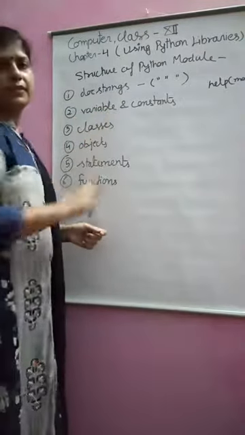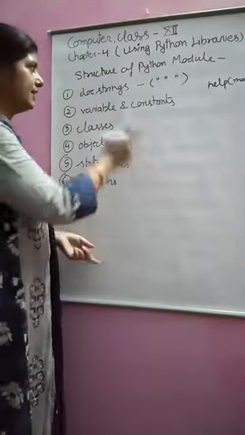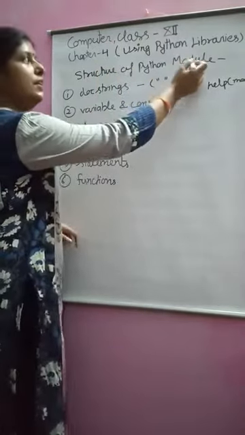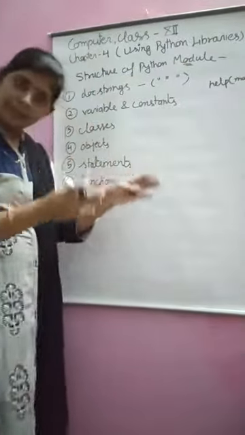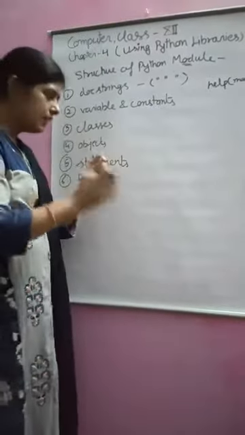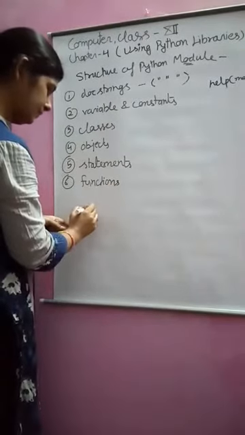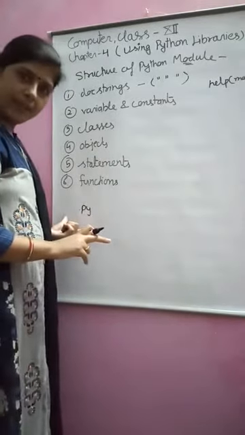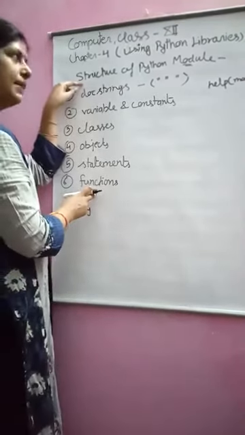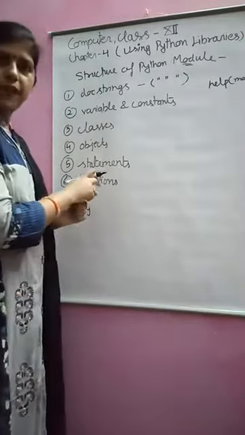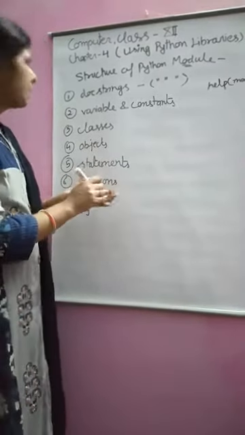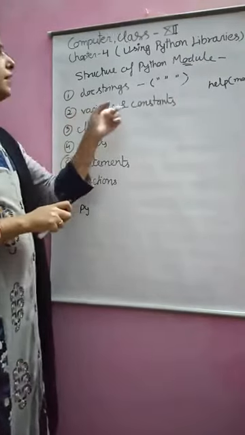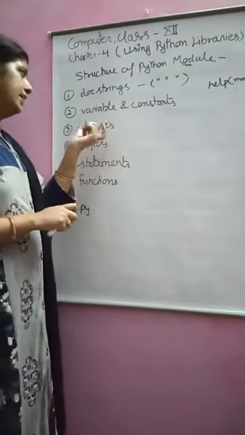Second, variable and constant, meaning in a program you are declaring some variables and some constants. Your module is a program, an independent program in a .py file. An independent program which is stored in a .py file, and this program can contain these five to six things. The first thing is the comment, which is called the docstring. The program can contain variables, constants, and classes.